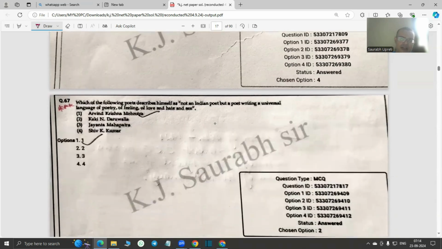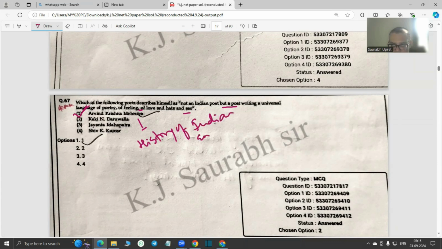Okay. Again, the next question is, who describes himself as not an Indian poet, but a poet writing in the universal language of poetry, of feeling, of love and hate and sex? So the answer is A.K. Mehrotra. Actually, A.K. Mehrotra is also known for writing A History of Indian Literature in English. He is actually a historian also in that context, a critic and historian of Indian literature in English. And I have told many students that this book is the latest updated book on our Indian literature in English.